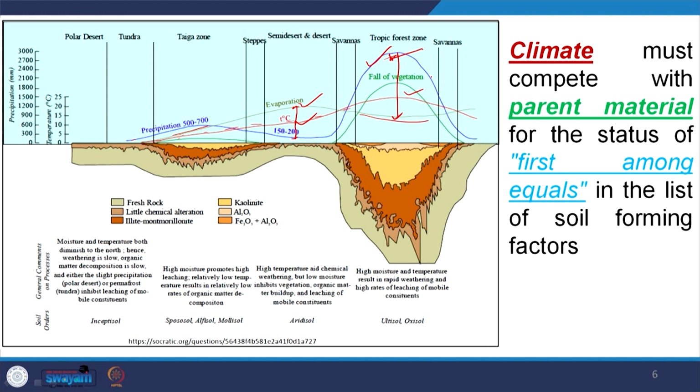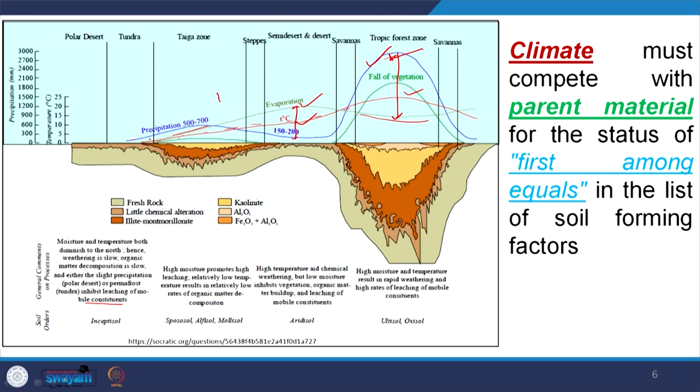For example, consider this part of the graph. Here moisture and temperature both diminish to the north, hence weathering is slow, organic matter decomposition is low, and even with slight precipitation, the permafrost or the tundra inhibits leaching of mobile constituents.